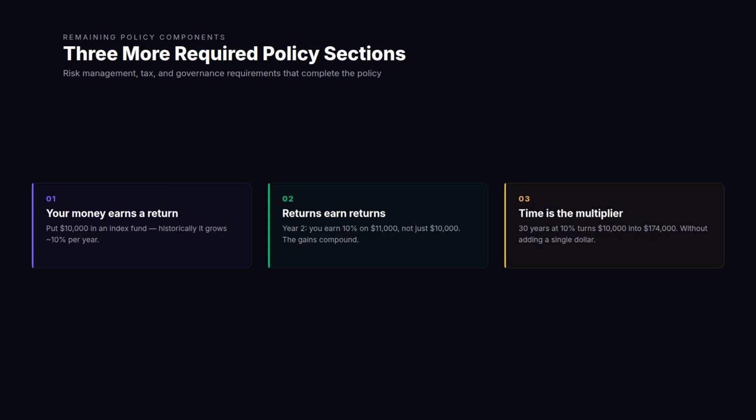Define the tax loss harvesting policy, where the systematic harvesting will be conducted, at what loss thresholds, and how wash sale adjacent considerations are managed given crypto's unique treatment. Section 7. Governance. Define who approves the policy, typically the full board or investment committee, who approves individual custody relationships, and who authorizes transactions above a defined threshold. Annual policy review with amendment procedures ensures the policy remains current with regulatory and market developments.